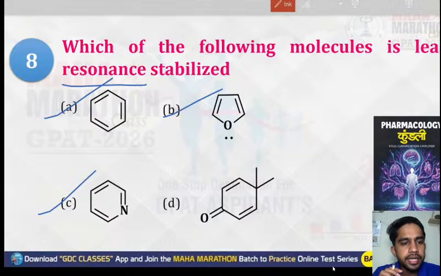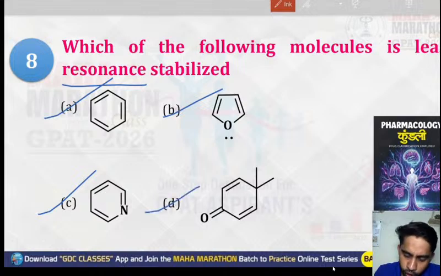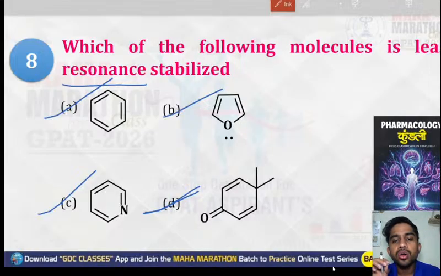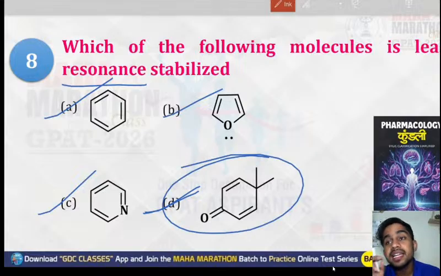And if you talk about D, yes, I'm getting the right answer in the chat box. Yes, Dhruv, Srishti, you guys have given the right answers. If we talk about option D, this has cross conjugation resonance and it will have the least resonance. Why? Because it is a non-aromatic compound.